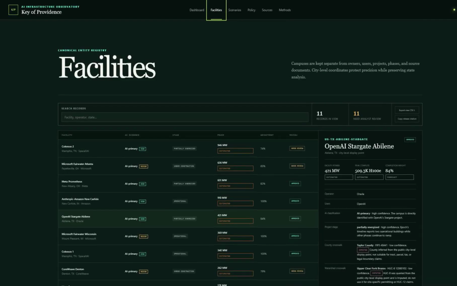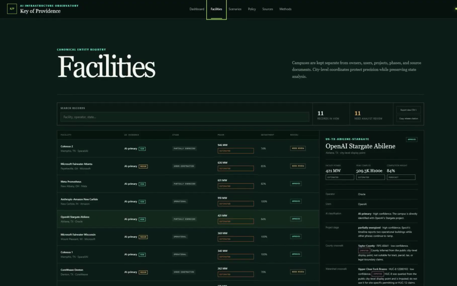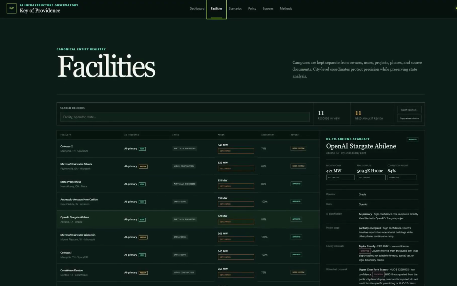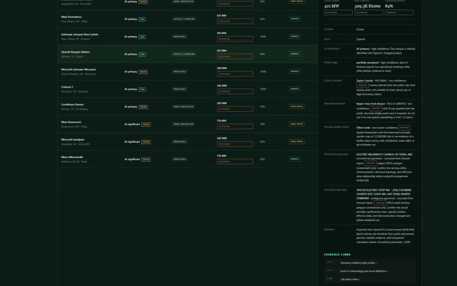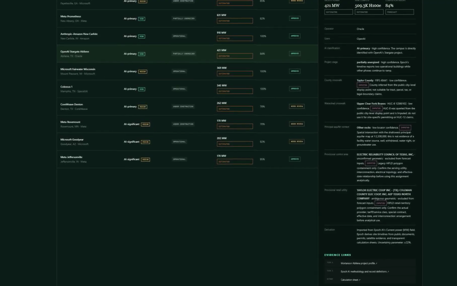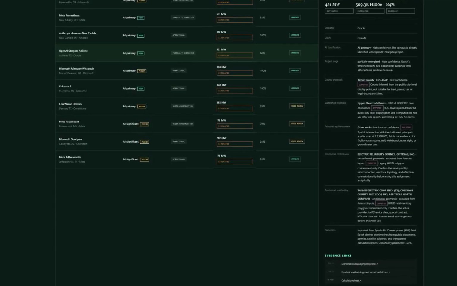The facilities view turns this into an inspectable registry. Campuses stay separate from owners, users, phases, and documents. We can distinguish operational projects from construction, identify values needing analyst review, export the current view, and append local review receipts without altering the public release.